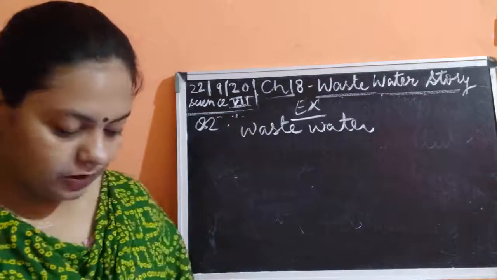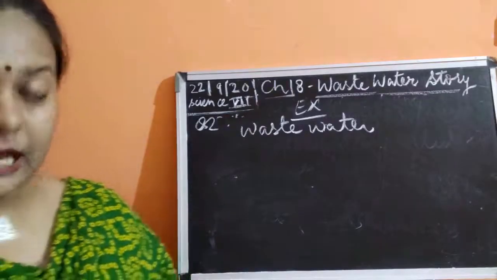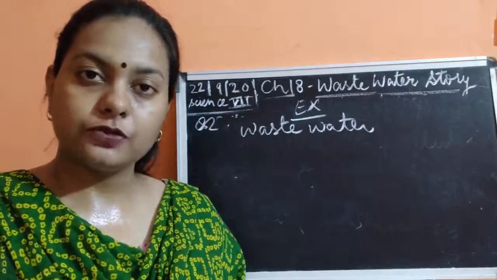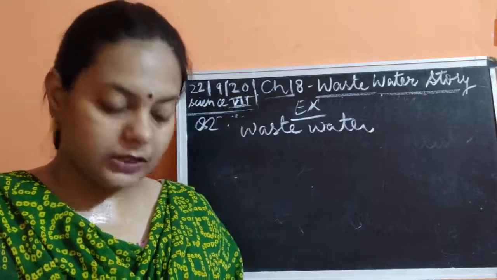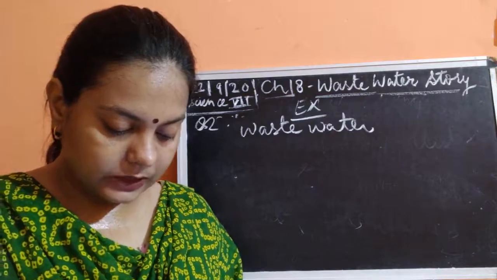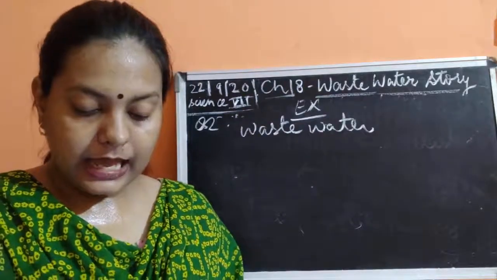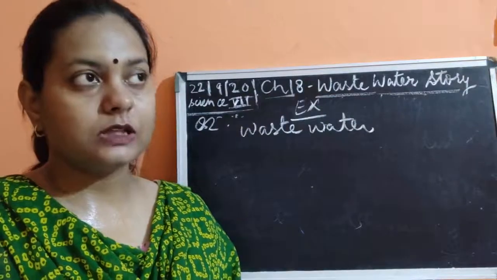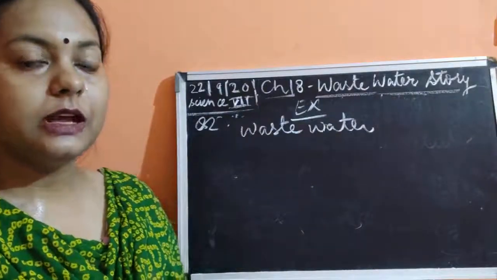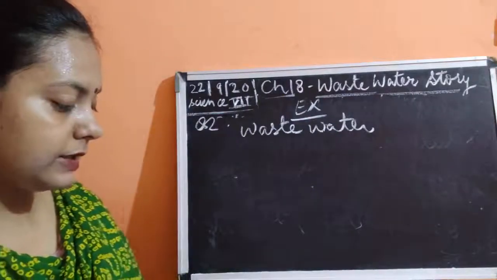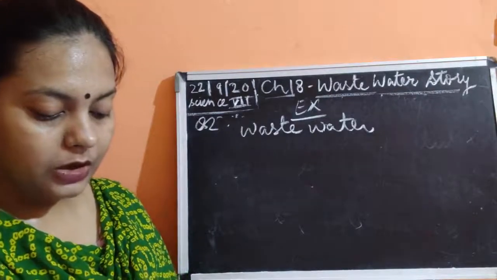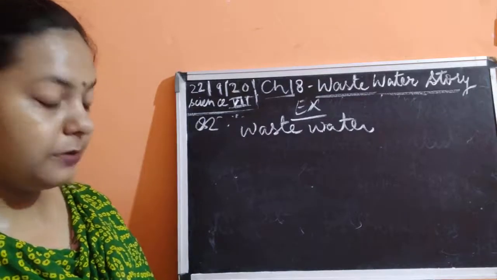Okay, the next is explain why it is harmful. So it is harmful because it has a mixture of various pollutants, which includes saprophytes, disease-causing bacteria, organic impurities, inorganic impurities, and the nutrients. This is the cause because of which the wastewater is said to be harmful water. This could also cause various waterborne diseases. That is why it should not be discharged into the river, as it is going to pollute it as well.